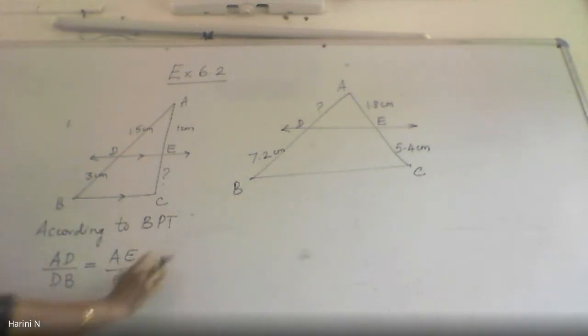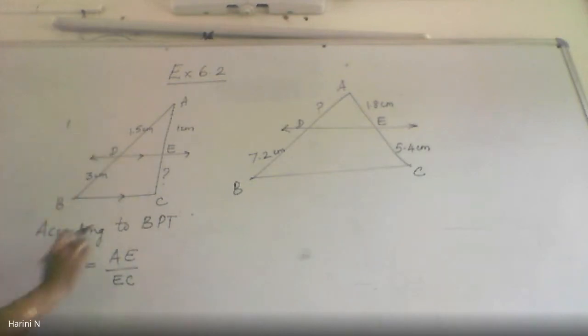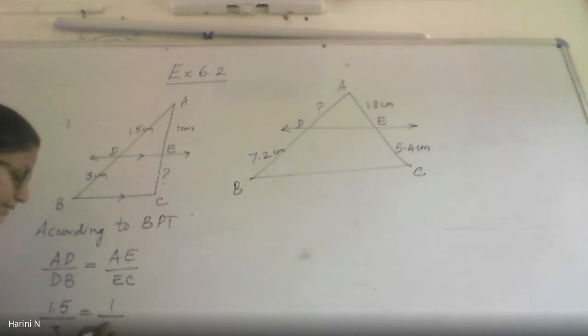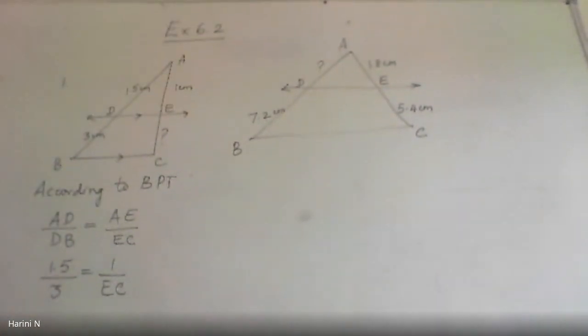Now, out of the four segments, AD, DB, AE and EC, only EC is the unknown thing for me. So I substitute the values as it is given. AE is 1 and my EC is the unknown quantity. So I have to find out EC by using the BPT. So I cross multiply.